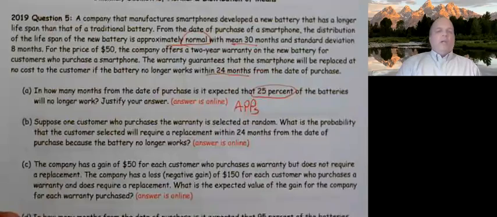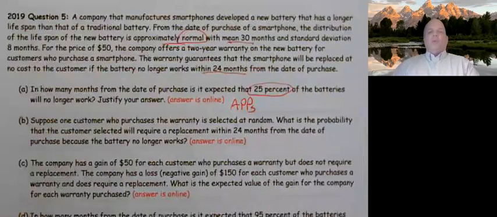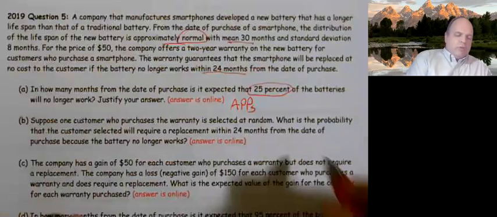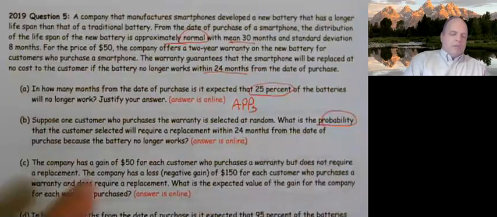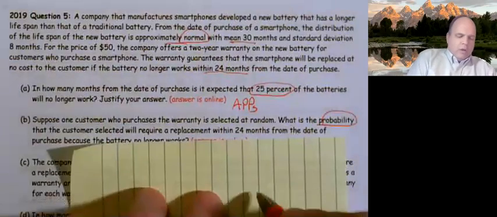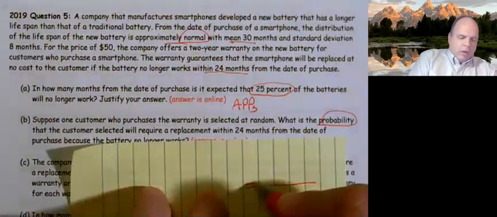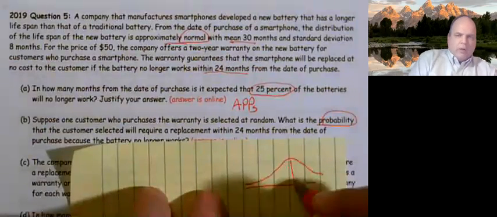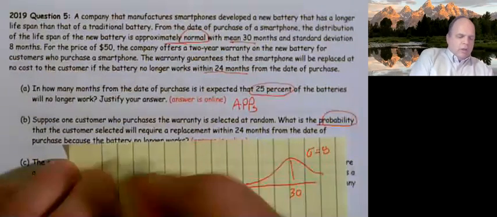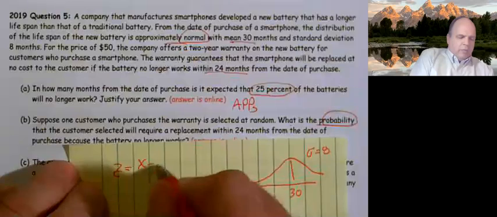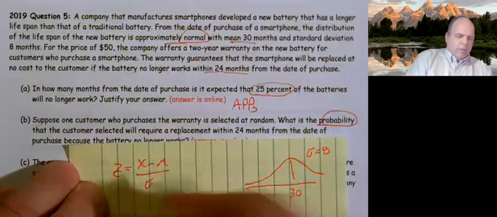So suppose one customer who purchases the warranty is selected at random. What is the probability that the customer selected will require replacement within 24 months of the date of purchase? All right, so once again, just because I make a habit of this, I have a normal curve, mean of 30, standard deviation of 8, z equals x minus mu over sigma.